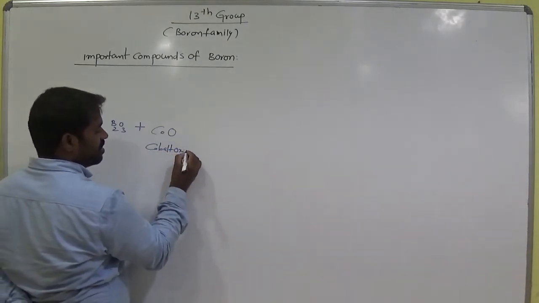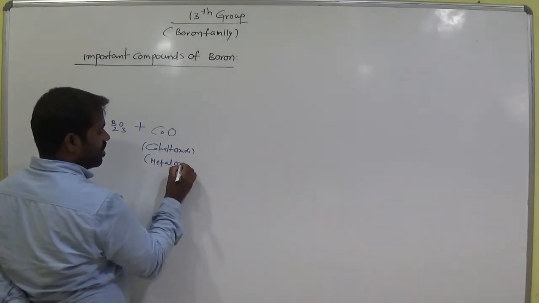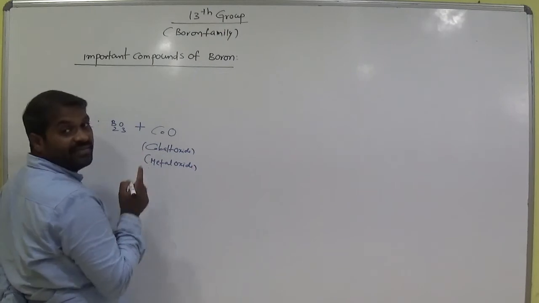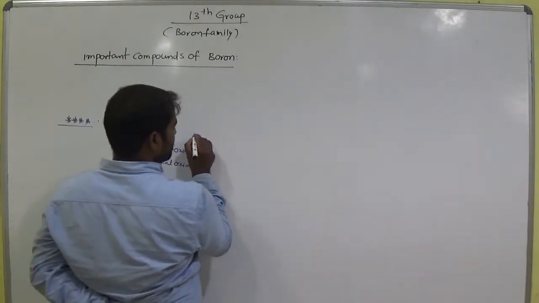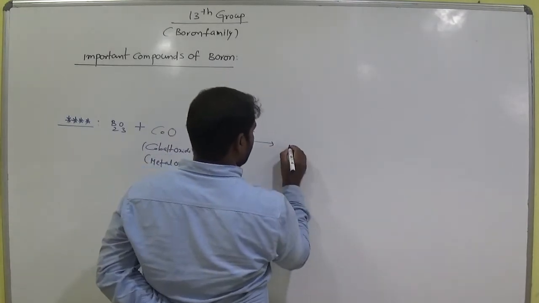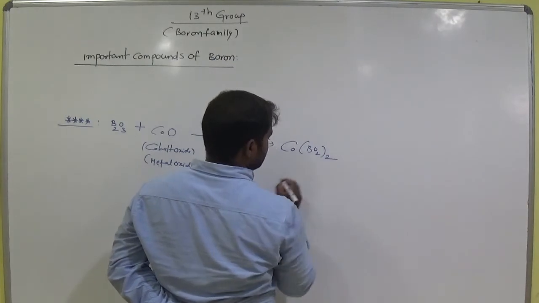Cobalt oxide, we call it a metal oxide. Cobalt is a metal with oxygen, metal oxide. Which gives Co(BO2)2, taken twice.